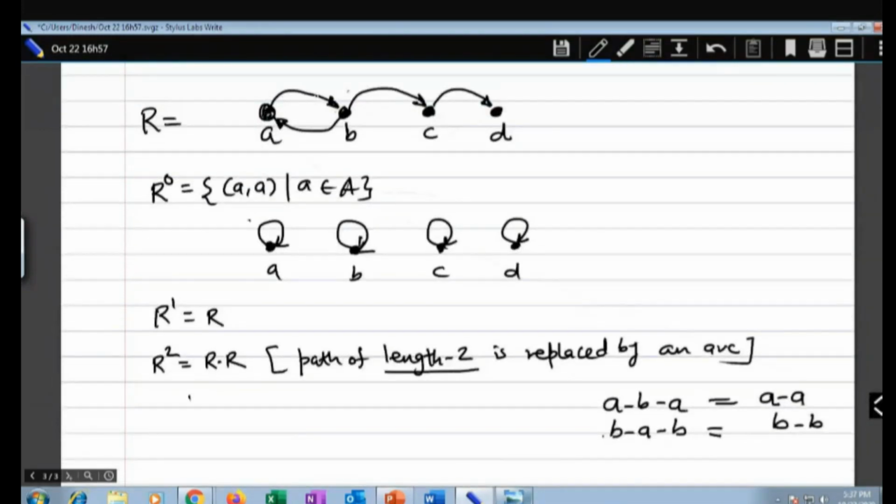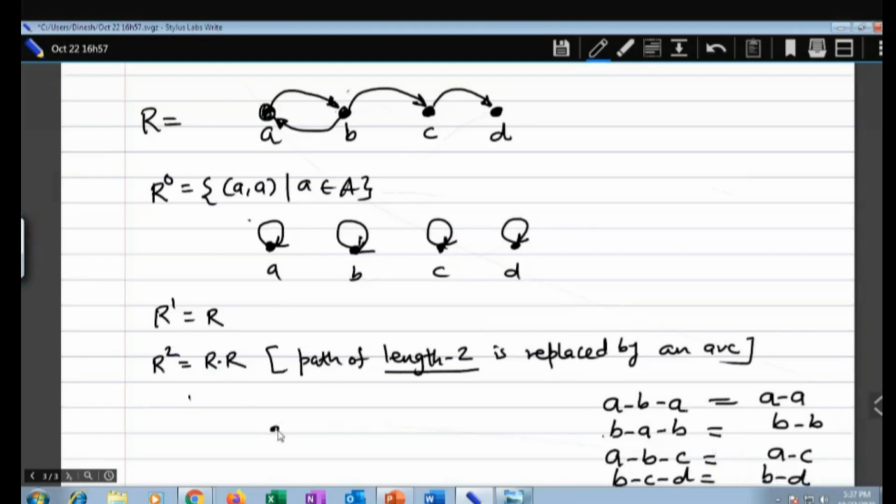And like that, look here. A to B, B to C. A to B, B to C will be replaced by A to C. And then where is the second path? B to C, C to D. Okay, I'll write it here. B to C, C to D will be replaced by B to D.